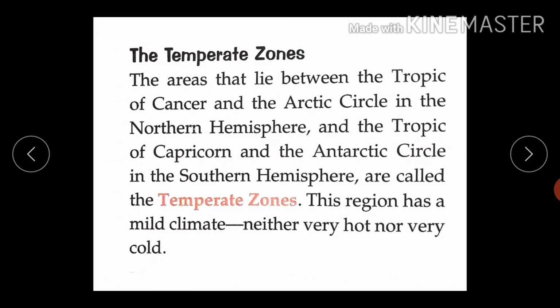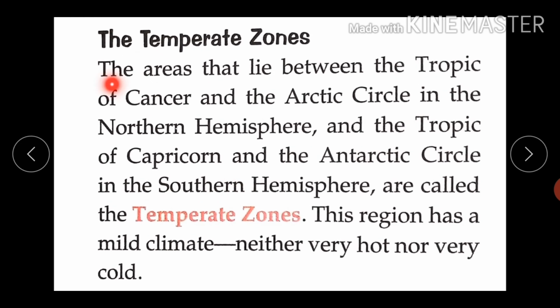Temperate zone. The areas that lie between the Tropic of Cancer and Arctic Circle in the northern hemisphere and the Tropic of Capricorn and Antarctic Circle in the southern hemisphere are called the temperate zones. This region has a mild climate, neither very hot nor very cold.